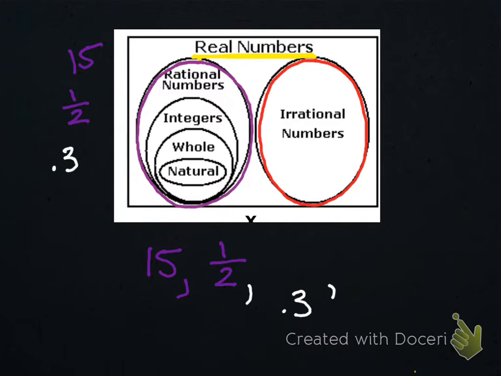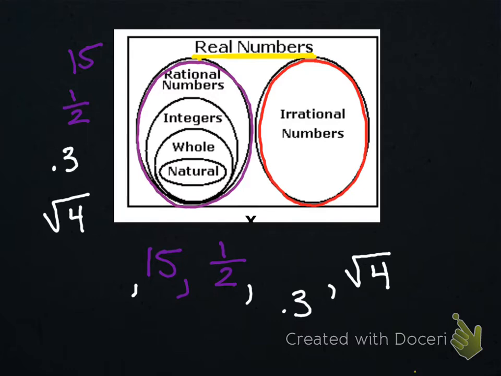I've got a good one for you. The square root. I know, right? That makes you want to go, ooh. How about the square root of 4? It's one of my favorite square roots. It is rational. The square root of 4 is rational. We're going to go over how she's getting all these right. I'm going to put it over here.